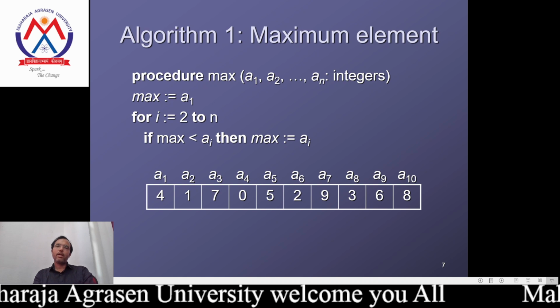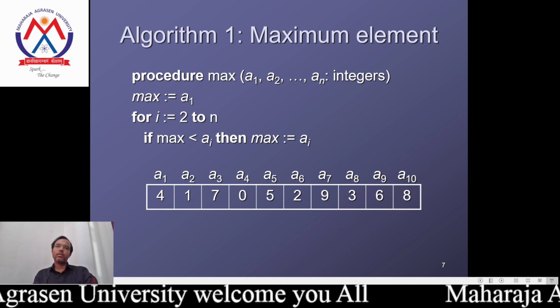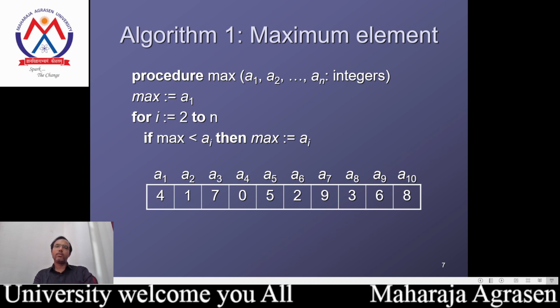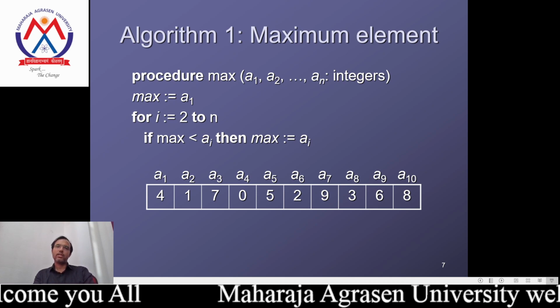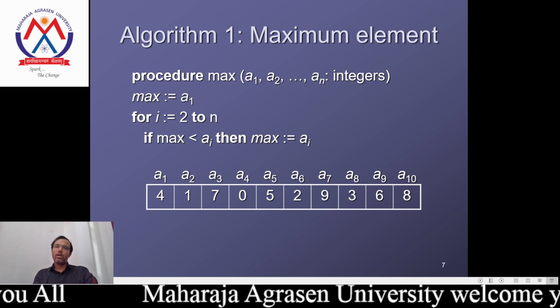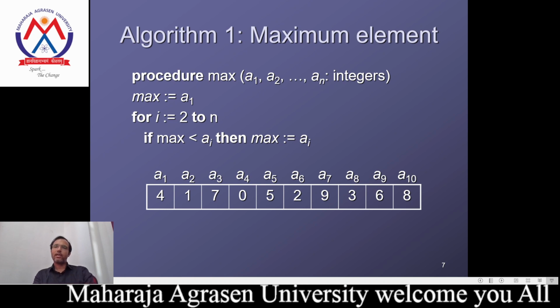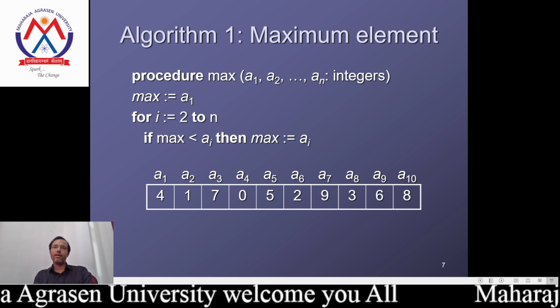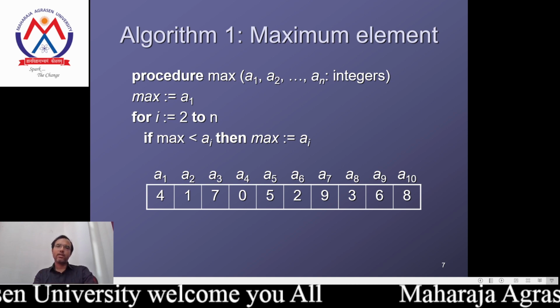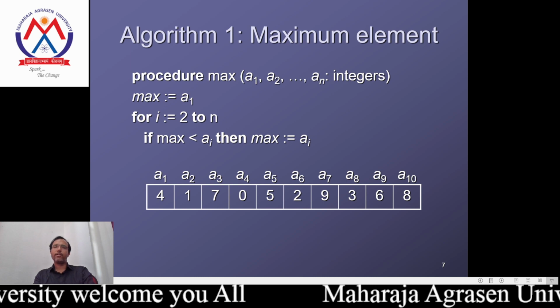Meanwhile, we make the allocation by index: A1 is 4, A2 is 1, A3 is 7, A4 is 0, A5 is 5, A6 is 2, A7 is 9, A8 is 3, A9 is 6, and A10 is 8. We have allotted the array elements A1 to A10.